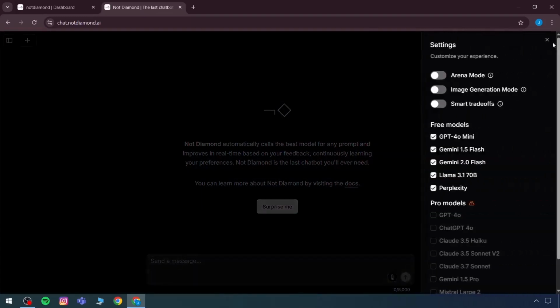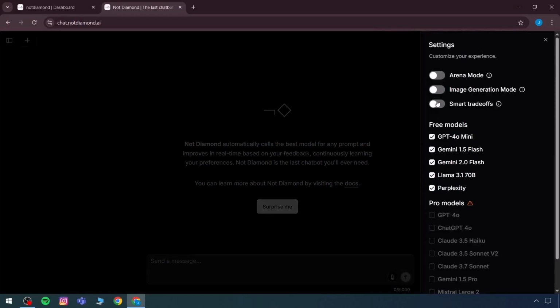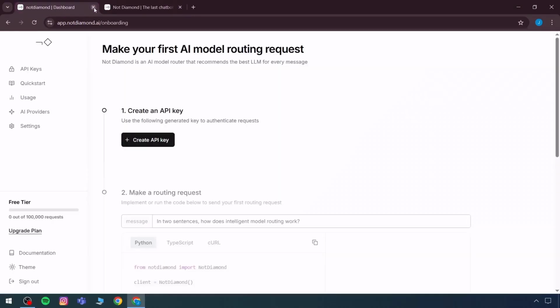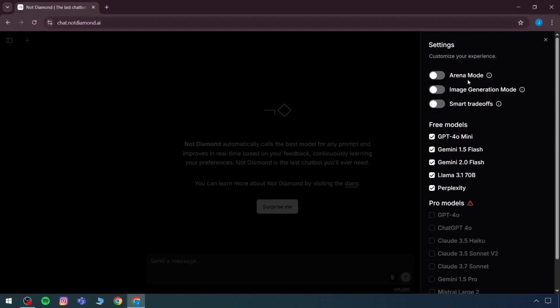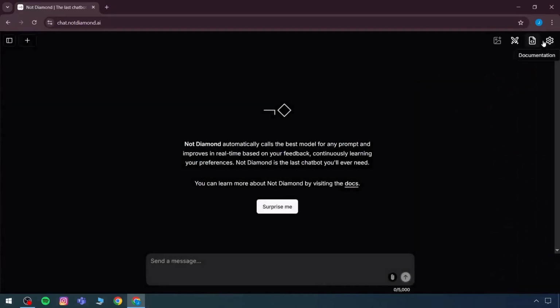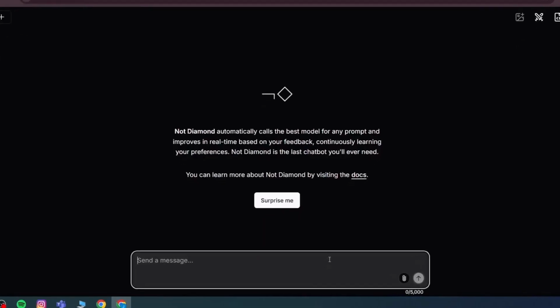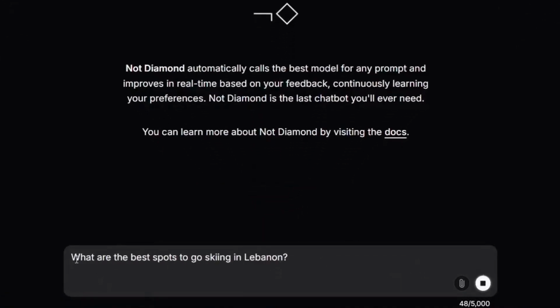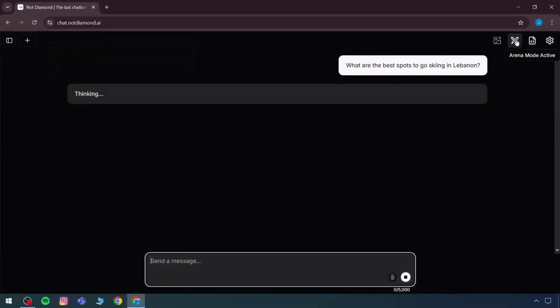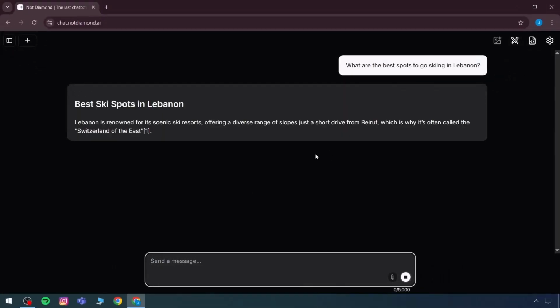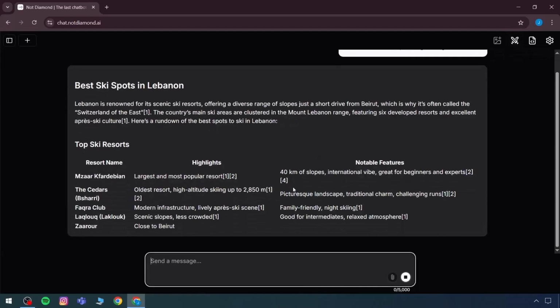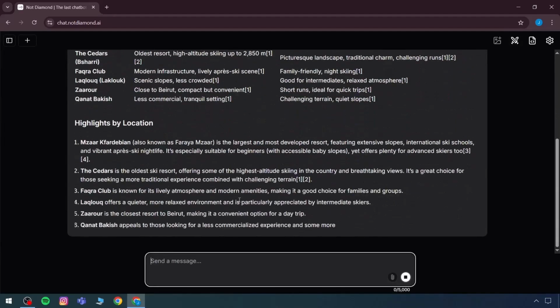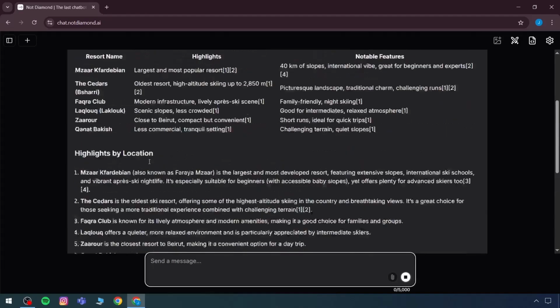Now heading up to settings. In settings, I will explain the most important reason for using Not Diamond instead of other tools, and that is the arena mode. If we select the arena mode, it will directly add multiple options in the arena. Let's suppose a prompt is added, like, what are the best spots to go skiing in Lebanon? In arena mode, it will provide different responses as a challenge. We can check to see if it is functioning properly. This will provide the best responses. Still, the response is being added.